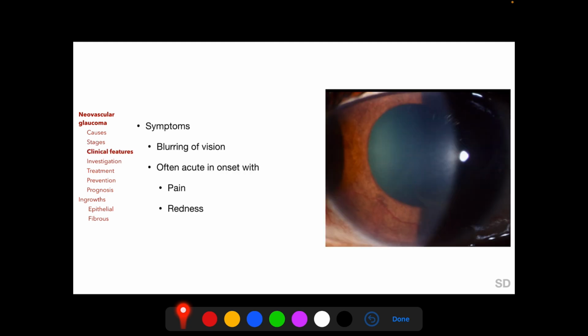Patients with neovascular glaucoma have blurring of vision both because of the retinal ischemia and the glaucoma, and they can present with an acute onset of pain and redness when there is sudden severe elevation of the intraocular pressure.